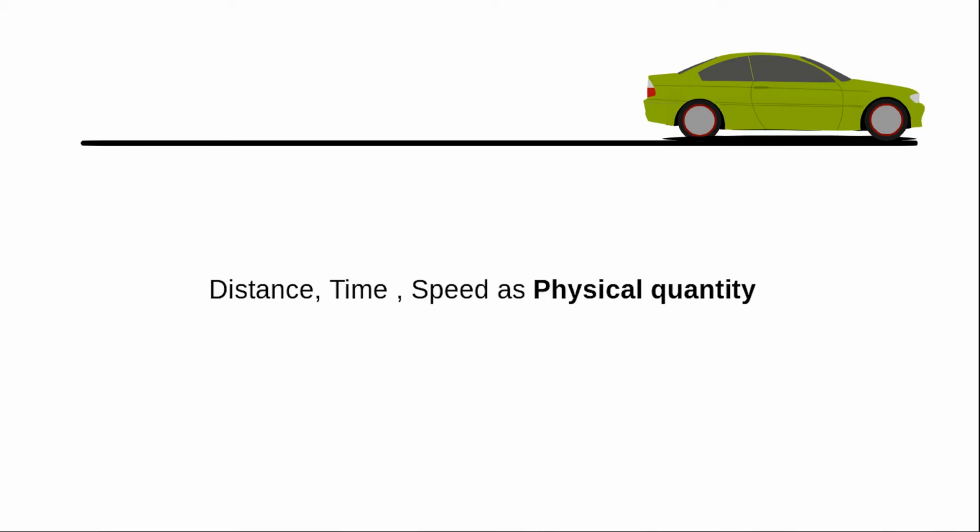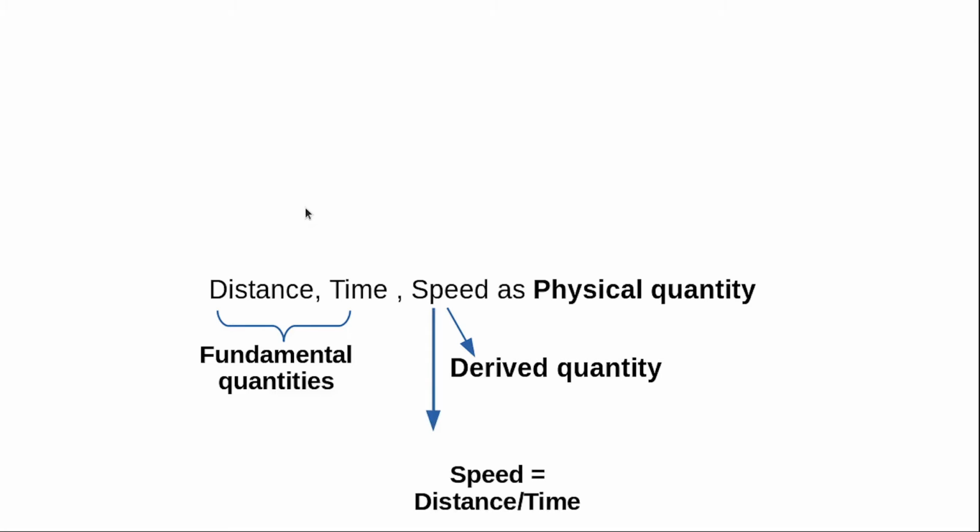Distance and time are fundamental physical quantities because these are independent of other physical quantities, and speed is a derived quantity because we define speed as distance traveled per unit time. That means speed is expressed in terms of distance and time, which are fundamental quantities.